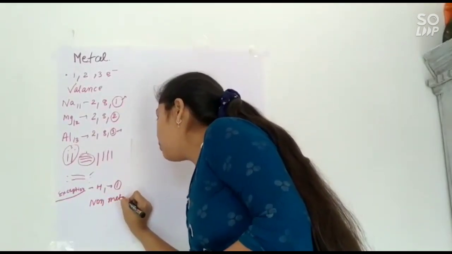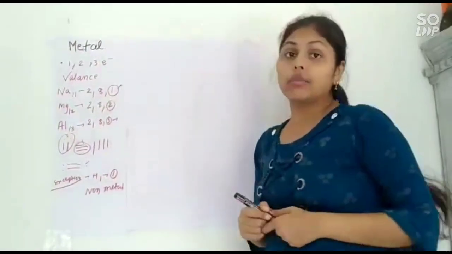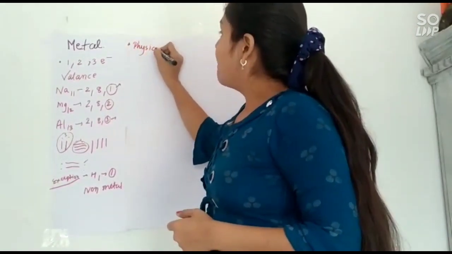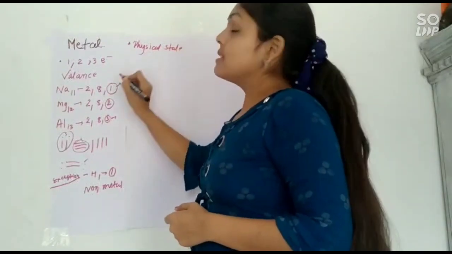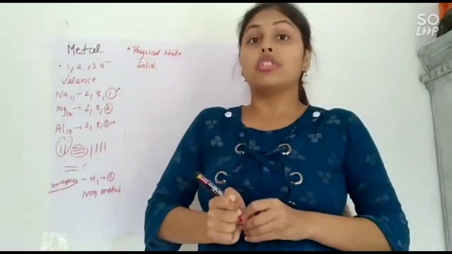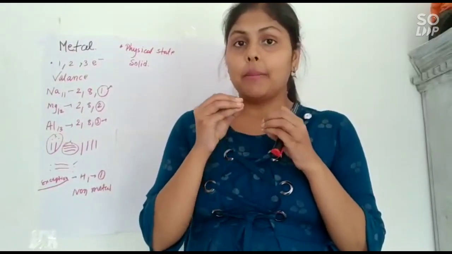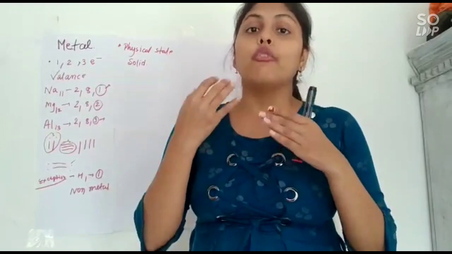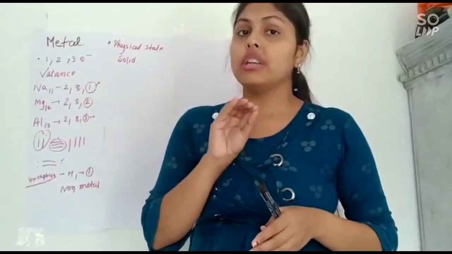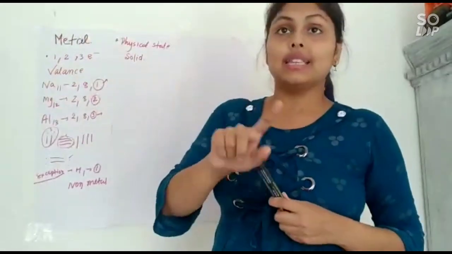Now we will discuss the various properties of metals. We will start with the physical state. The physical state of a metal is solid. Metals have metallic bonding, meaning metal atoms come together and form a bond which is stronger than an ionic bond, a covalent bond or any other bond. So it is very strong, hence it is a solid. Metals have metallic bonds and they are solid.